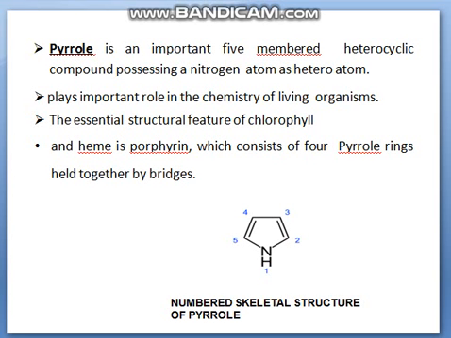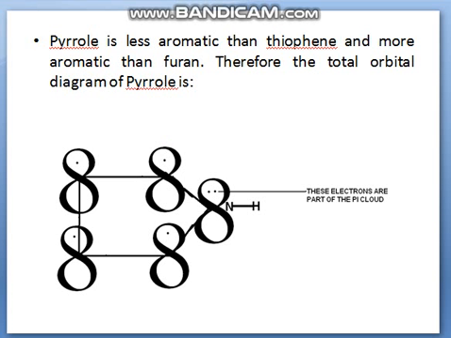Pyrrolidine, the saturated tetrahydropyrrole, is a part of the structure of amino acids. Pyrroline is a pyrrole in which one or two double bonds have been hydrogenated. So this is the common knowledge about pyrrole. Let's start. Pyrrole is less aromatic than thiophene and more aromatic than furan.